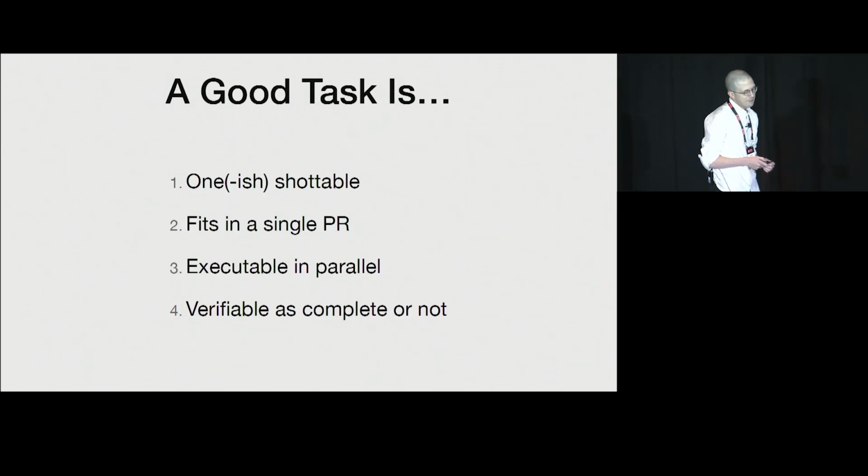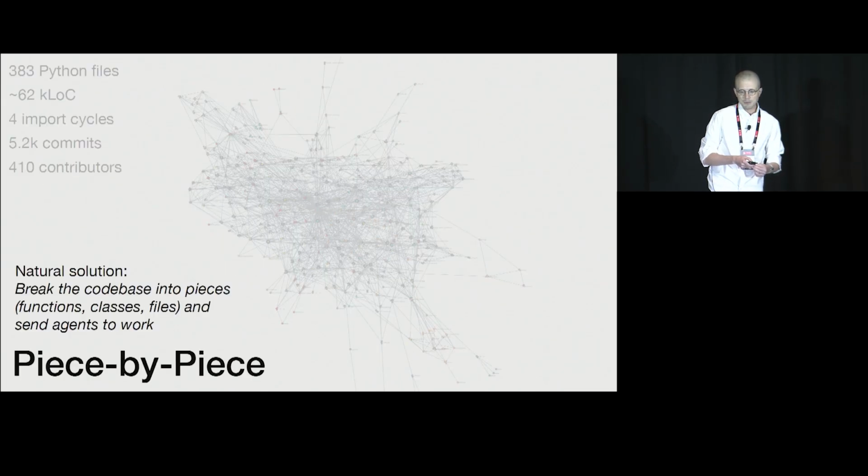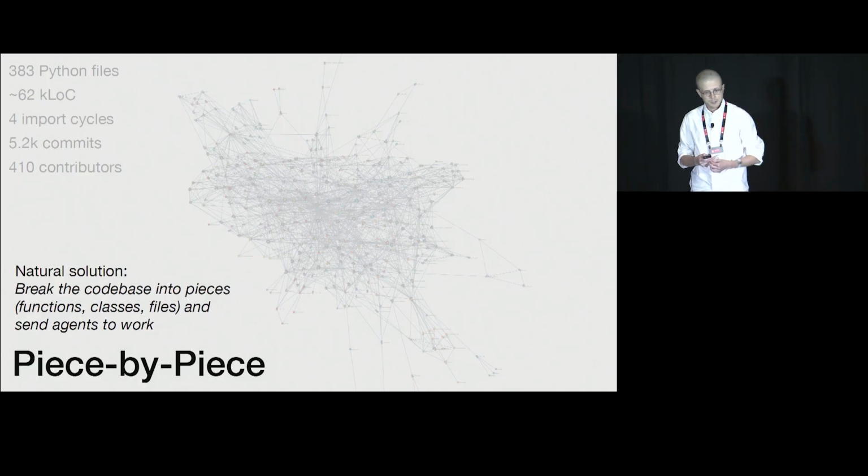So if you're trying to migrate a very large code base, your natural inclination might be to just break the code base up into pieces and then start to work piece by piece. And you can break it up into as many pieces as you like at whatever granularity you like. The common ones that we see that people like to try are break it up by functions, break it up by classes, break it up by files. And I think that's very well intentioned, but it's probably a little bit too granular.